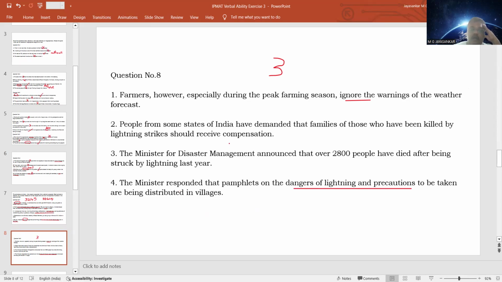So the people, however, even though the pamphlets are distributed or the administration is trying to make people aware about the dangers of lightning, people ignore the warning. So we can say that 4 and 1 form a sentence pair because 4 talks about the distribution of pamphlets, warning of the dangers, and 1 talks about farmers ignoring the warnings. So 4 and 1 form a sentence pair, right? You can write 4 and 1 here.